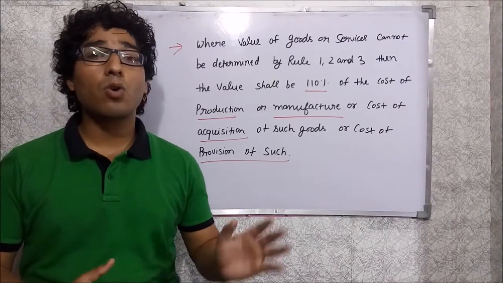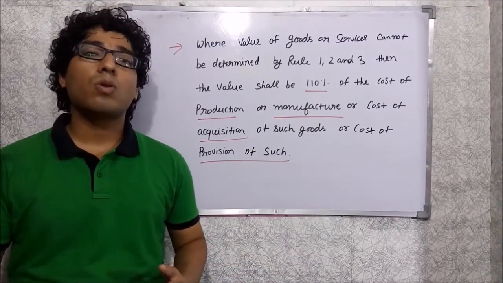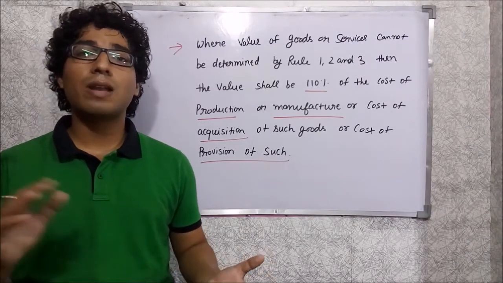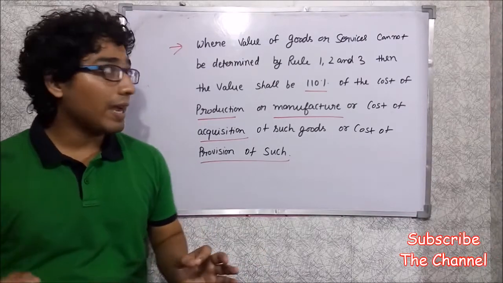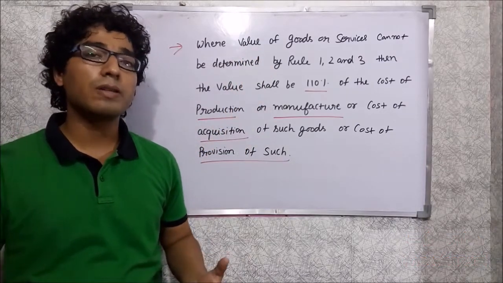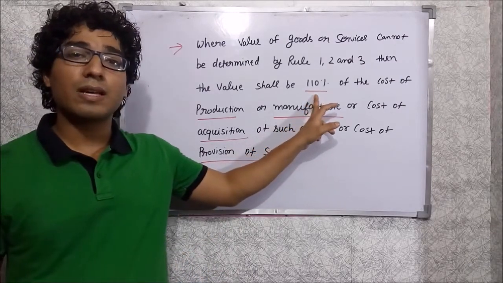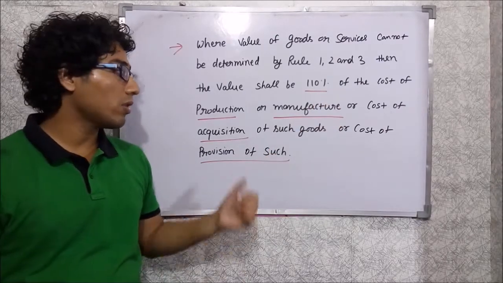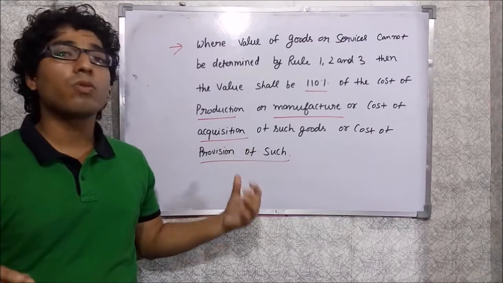So in three situations, when the open market value of such supply of goods or services is not determined, when the open market value of the exchange item is not known, or when we don't have any goods or services of like kind and quality, then we have to shift to rule number 4, which says that where the value of goods or services cannot be determined by applying rule number 1, 2 or 3, then the value will be 110% of the cost of manufacturing, cost of production, or the cost of acquisition of such goods in case you are trading, or the cost of provision of service.